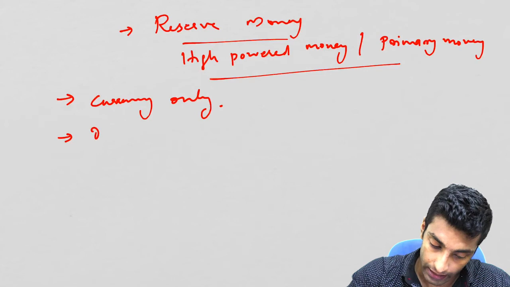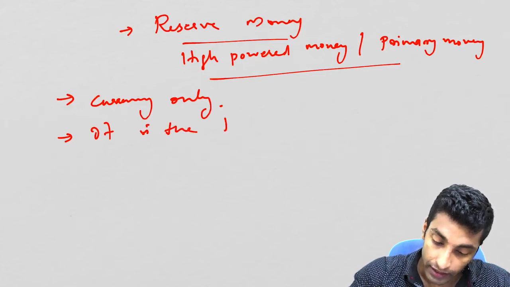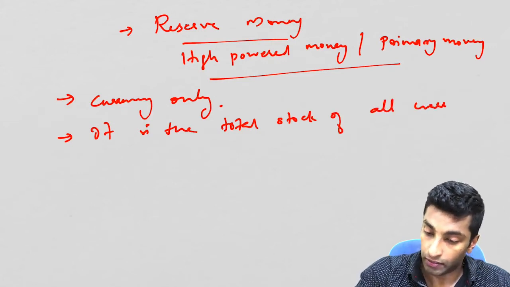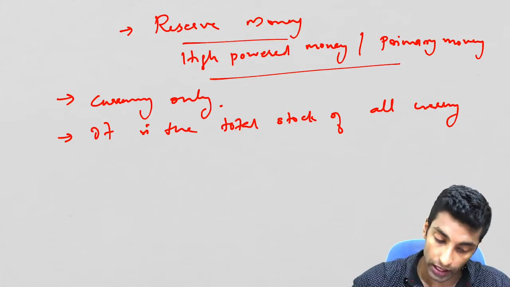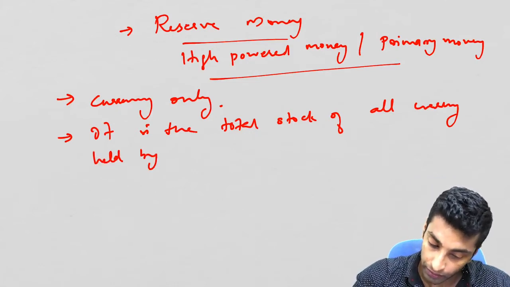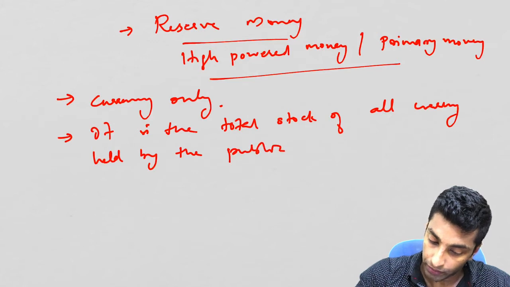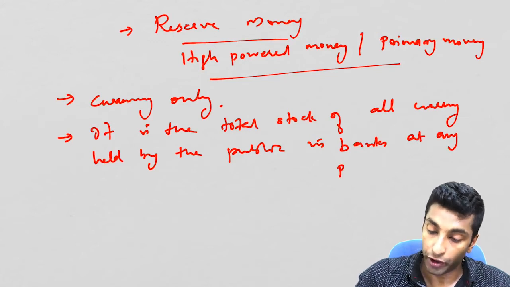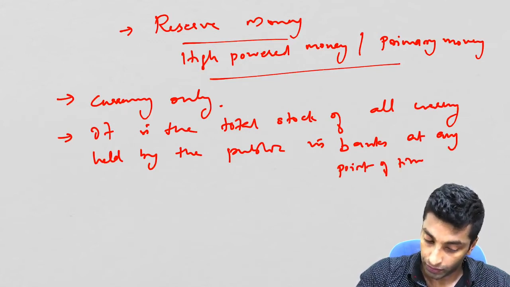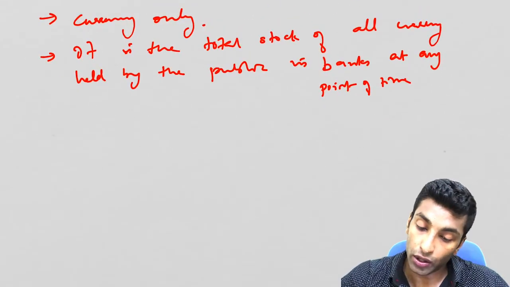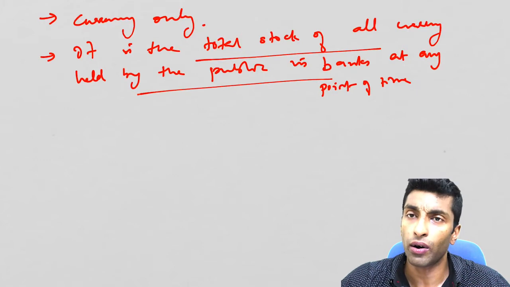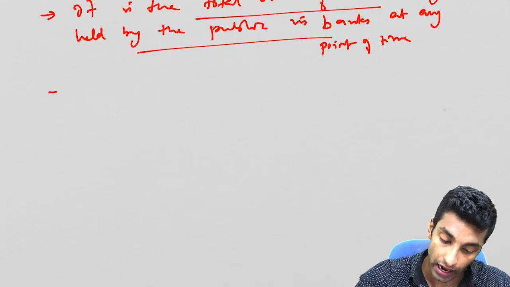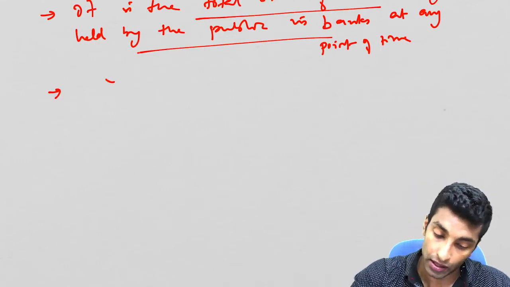Okay, so let me write that. It is the total stock of all currency. That means all the notes and coins, all currency held by the public, in banks, at any point of time. So it is actually the total stock of all currency held with all economic entities except government.